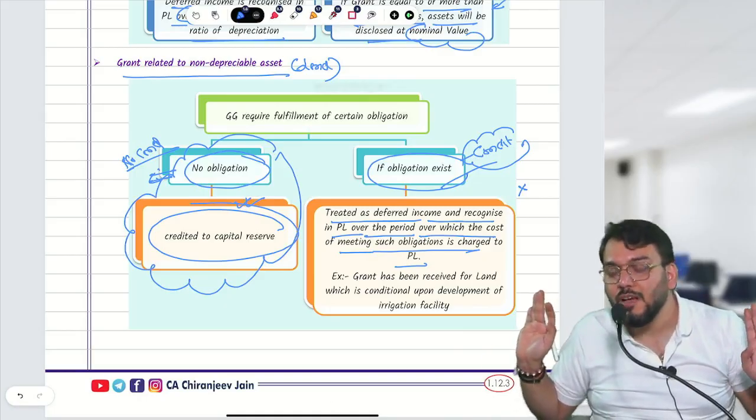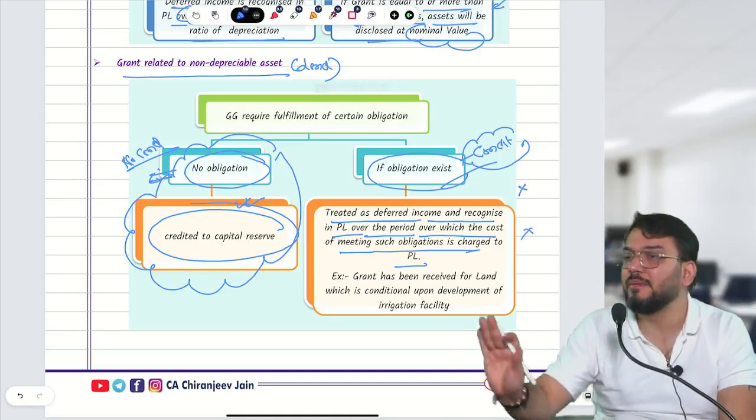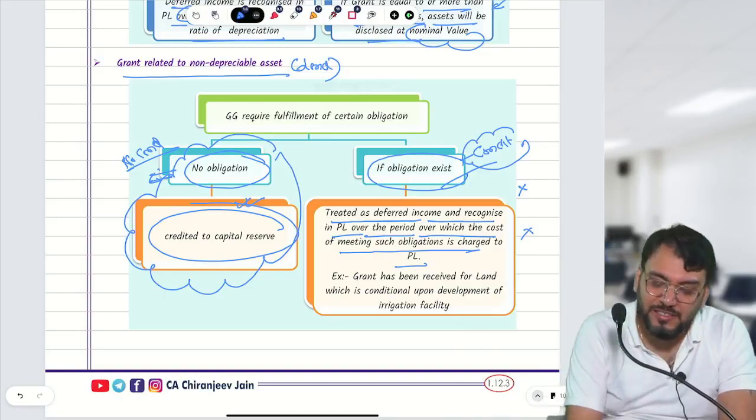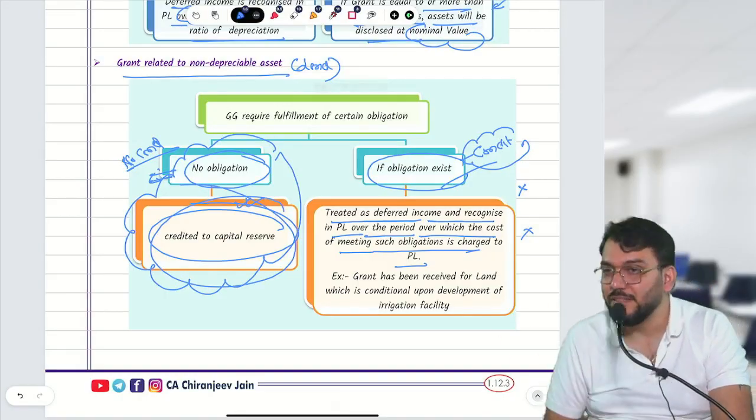Understood? However, till now no question of this nature has been given in the ICAI study material. So normally this is only a case from the examination point of view. Okay, sir?